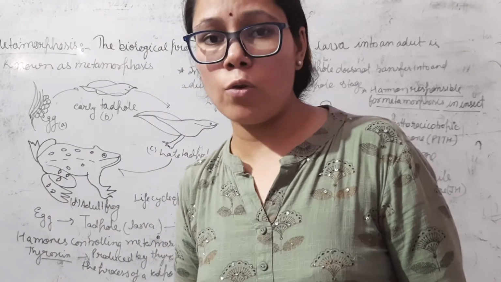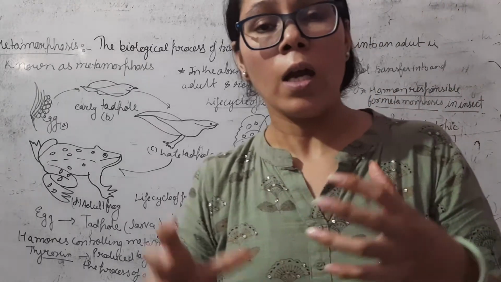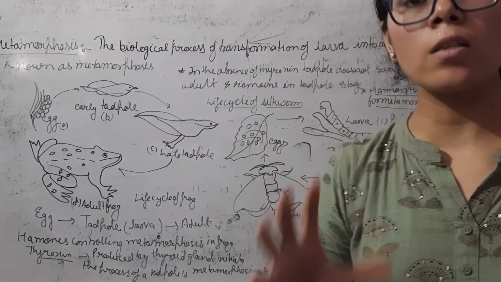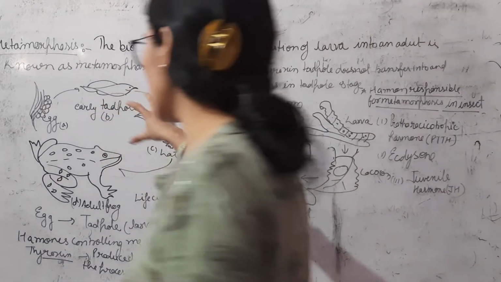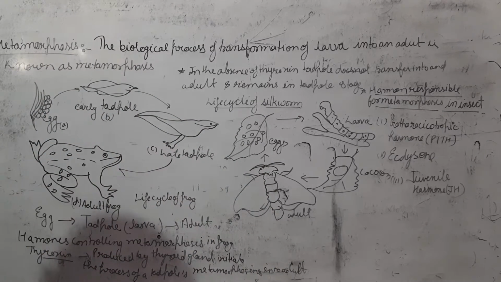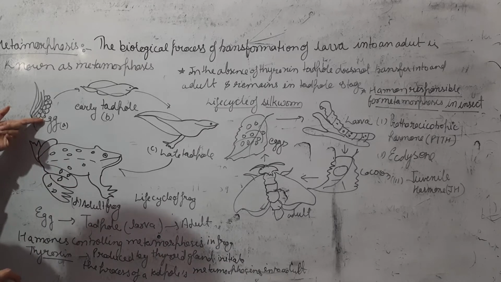First, we will discuss metamorphosis in the frog. In the frog, the larva converts into the adult frog. This process is known as metamorphosis. This is the life cycle of the frog, in which the adult frog first lays eggs.